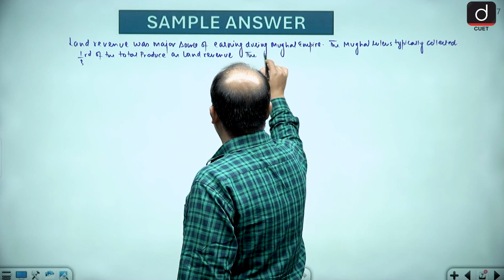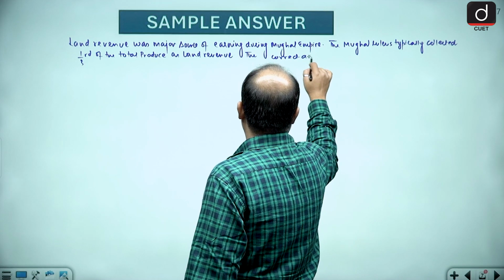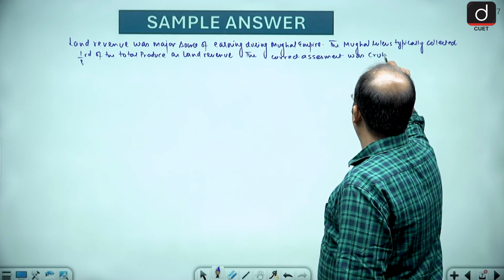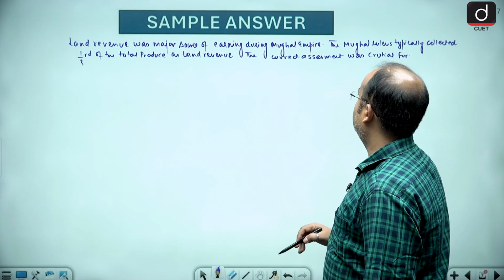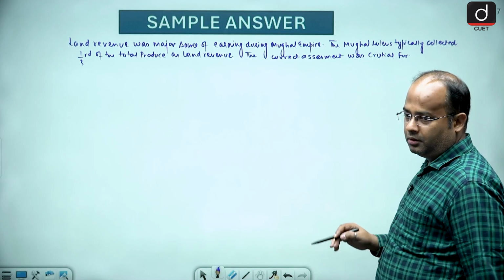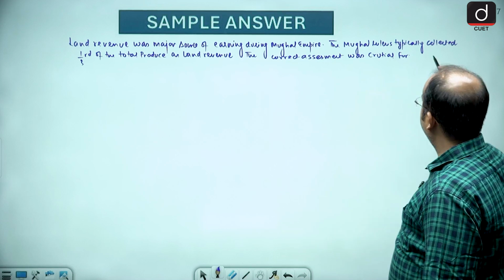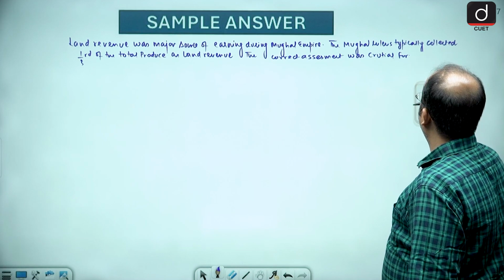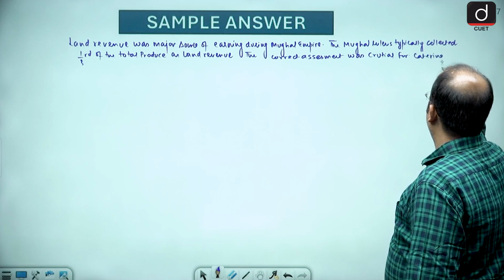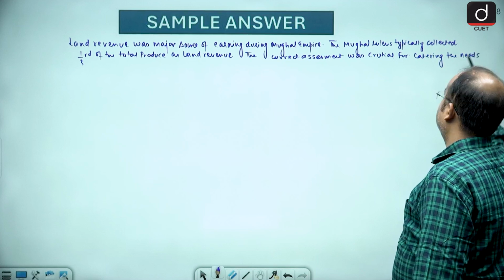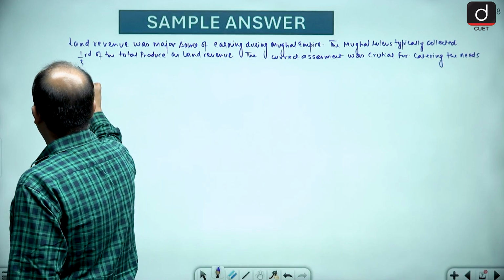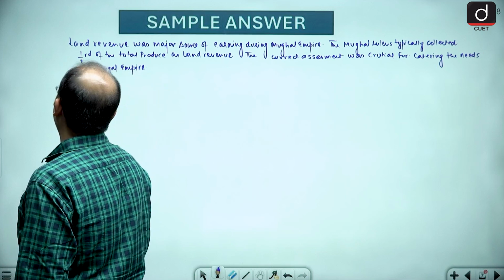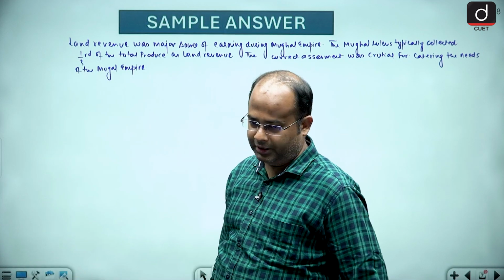So the correct assessment was crucial for catering the needs of the Mughal Empire, because it was the major source of earning.